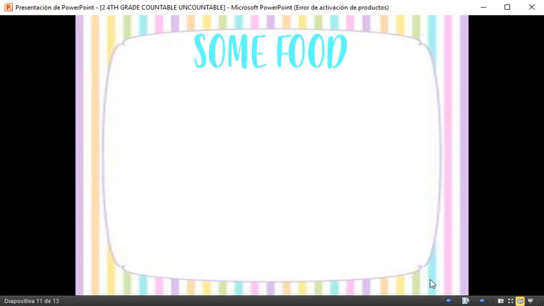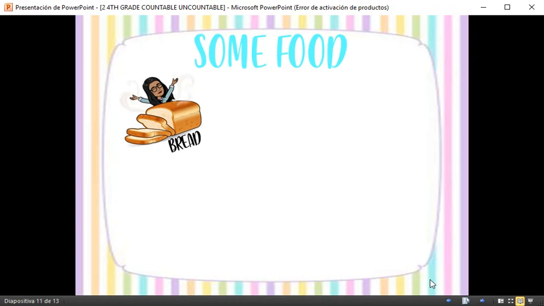And the last category, some food like bread. Now, in this case, in case of bread, if you have a complete piece, like this one, is uncountable. Now, if you have something like this, like the bimbo bread, in this case, you can count them, but you have to say slice, okay?